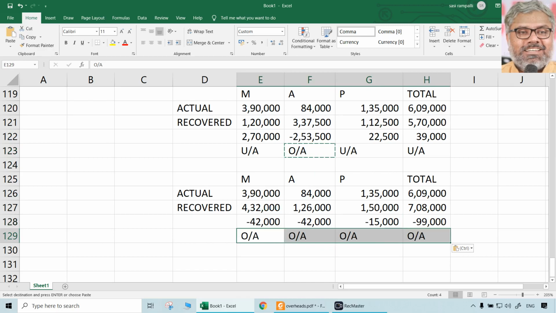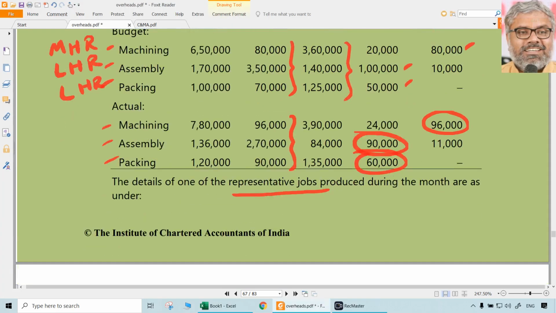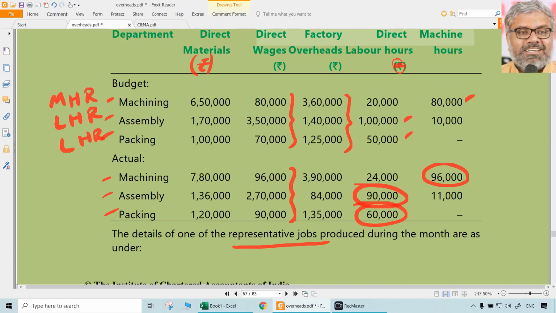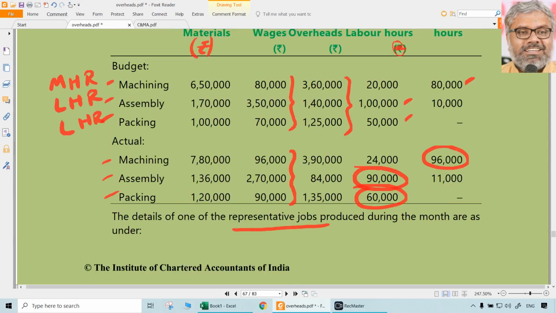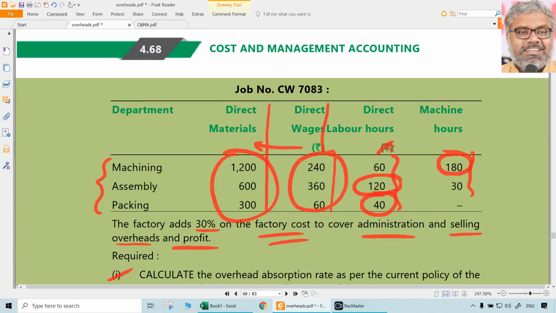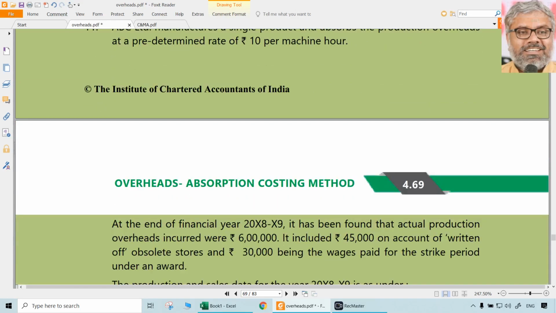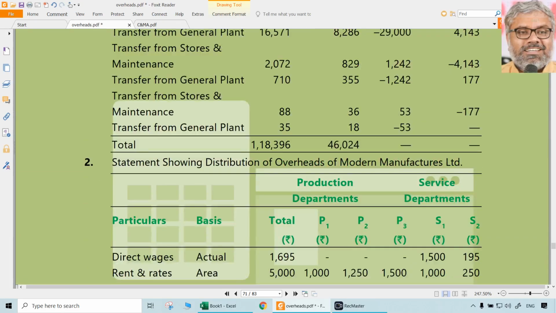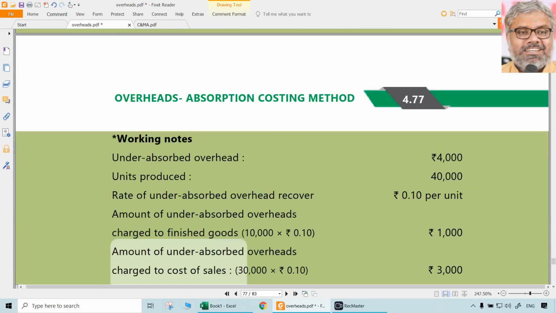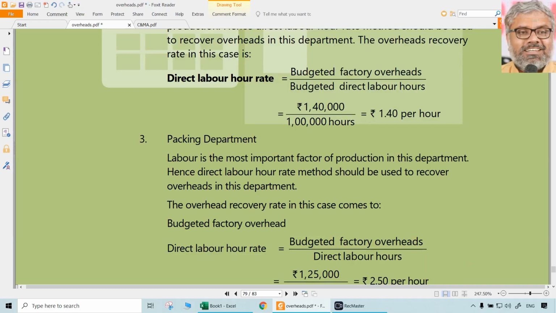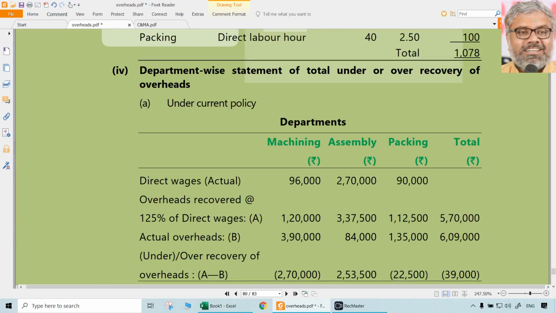That is the reality when we use the new departmental overhead rates, taking the machine hour rate for the machining department and labor hour rates for assembly and packing departments. Recovery will happen on the basis of those rates, and naturally there will be under or over absorption accordingly. So let us check the final answer so that we can confirm whether we did it accurately.